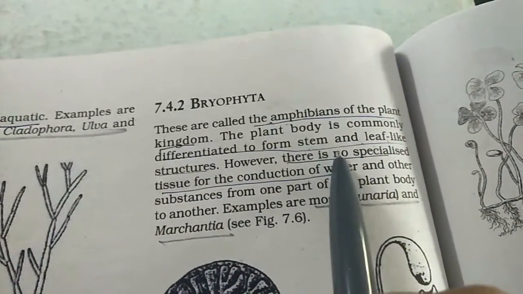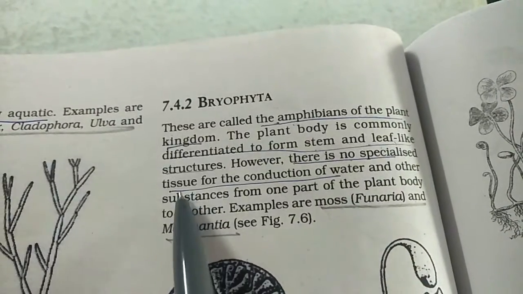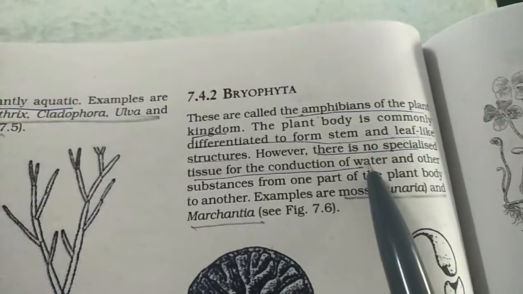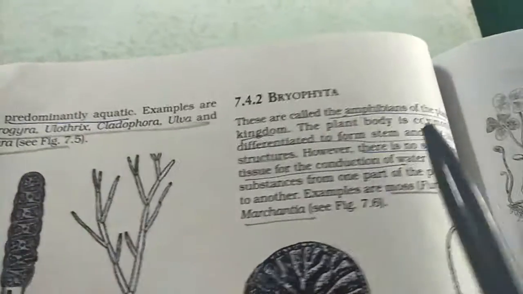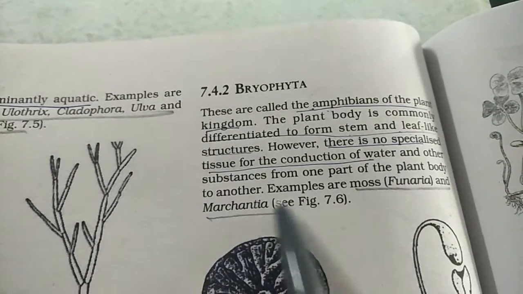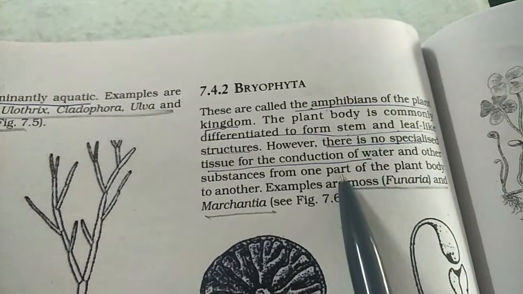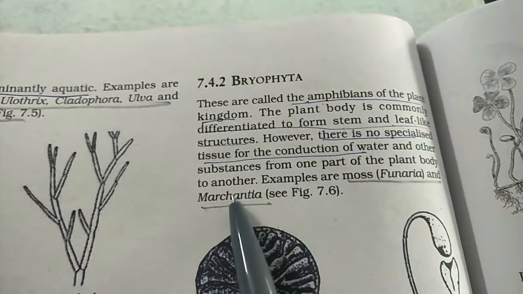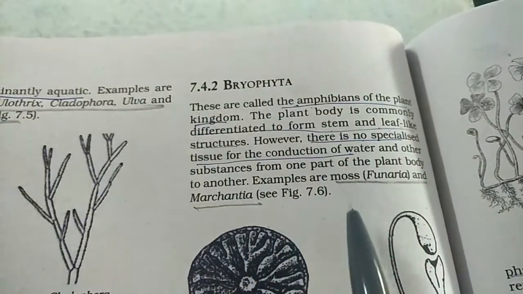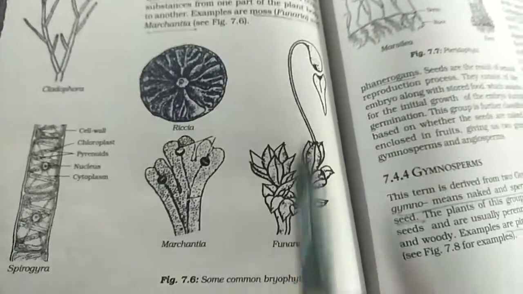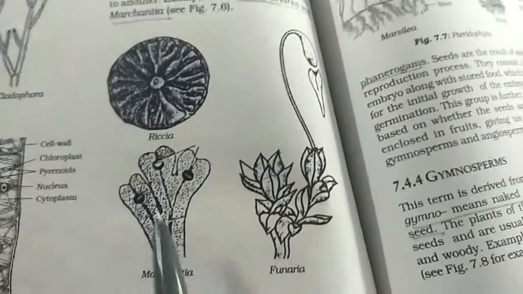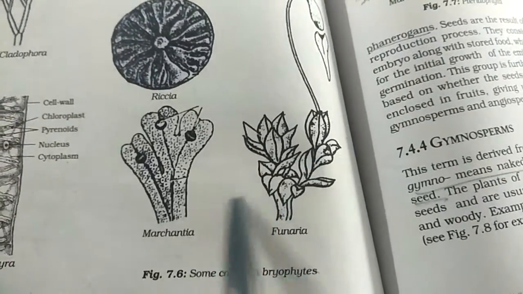There are no roots here. However, there are no specialized tissues for conduction of water. So there are no special tissues in this also. Now from one part of the plant body to another part, the conduction of substances is very difficult. It is very simple, that's why it's a simpler division. Example is moss, that is Funaria and Marchantia. You can see here Marchantia, Funaria, and Riccia. These are the 3 examples of bryophytes. They are known as amphibians. They can survive in both land and water.